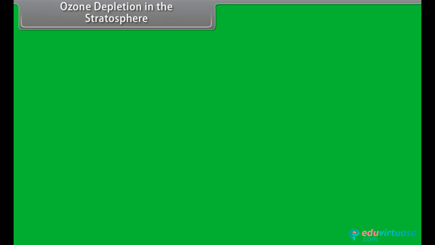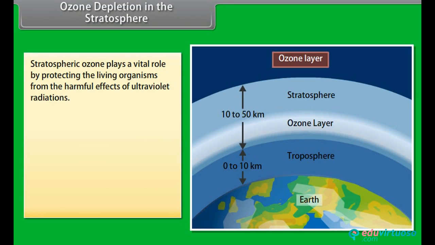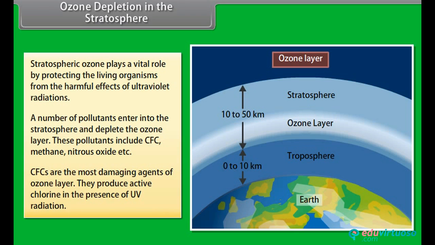Ozone depletion in the stratosphere. Stratosphere ozone plays a vital role by protecting living organisms from the harmful effects of ultraviolet radiations. A number of pollutants enter into the stratosphere and deplete the ozone layer. These pollutants include CFC, methane, nitrous oxide, etc. CFCs are the most damaging agents of the ozone layer. They produce active chlorine in the presence of UV radiation.